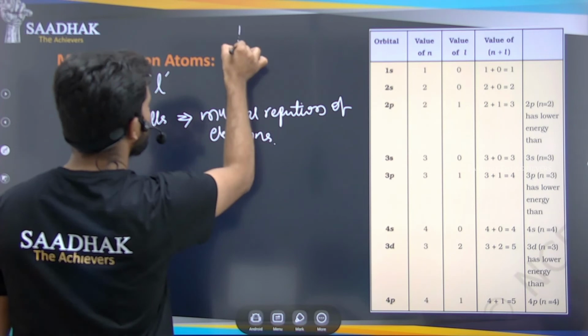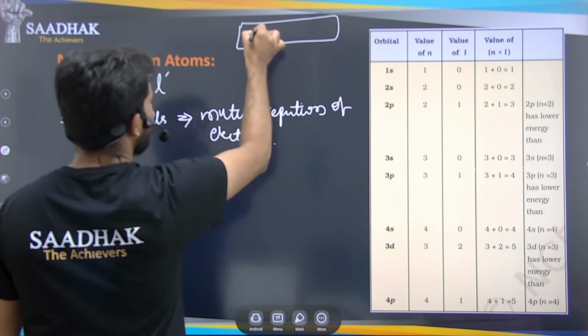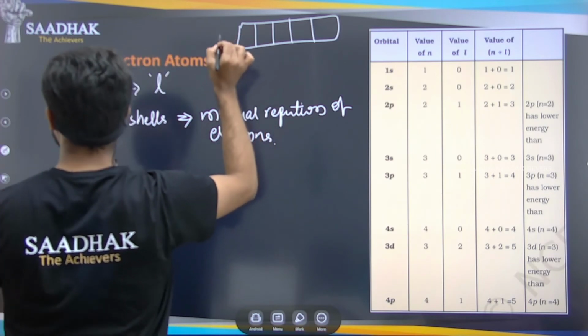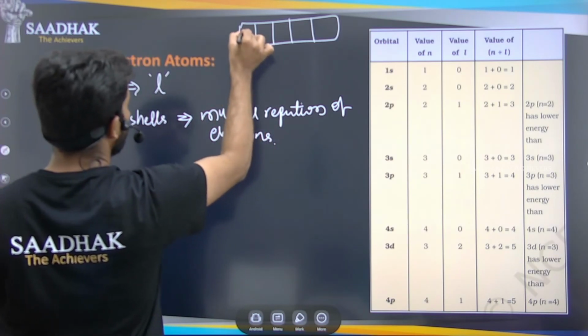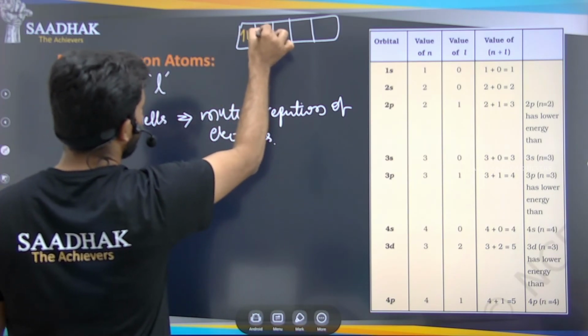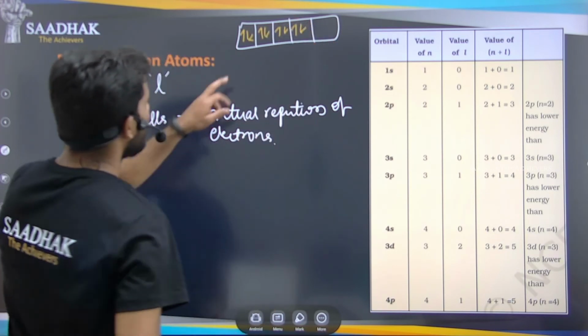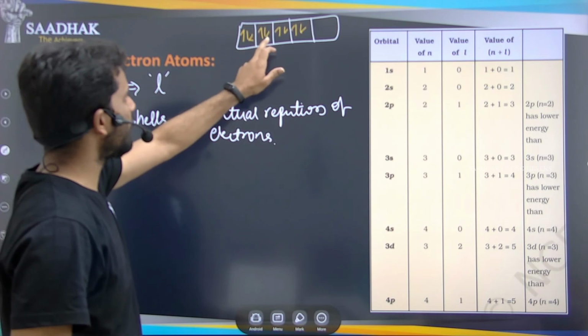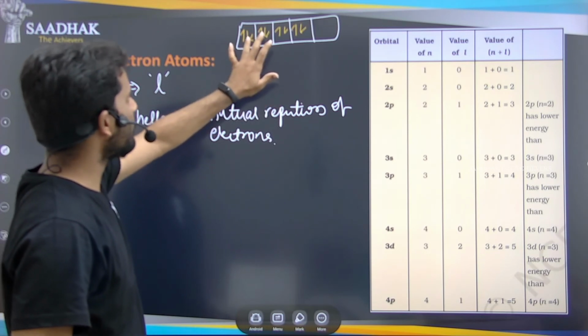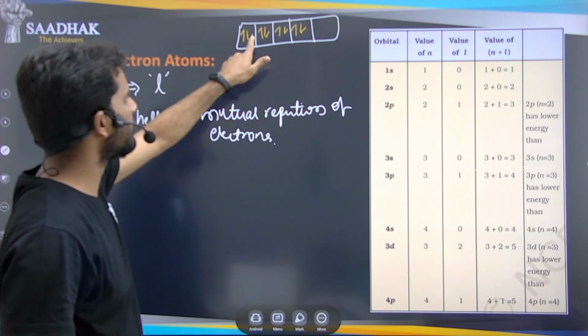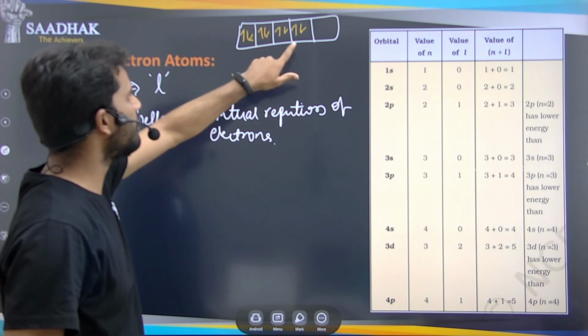For suppose this is our shell, and in this we have the subshells. If there are electrons like this, these are the electrons that we have here. In this case, the electrons have positive and negative spins, right, and because of the same charges between these two electrons, they will have repulsion forces in the subshells and the shells.